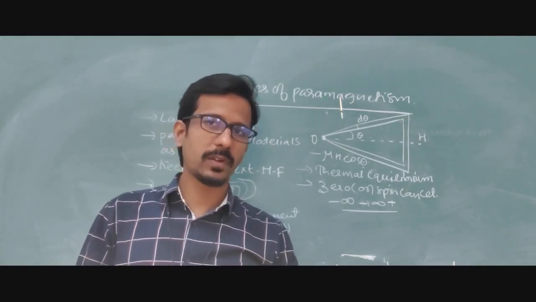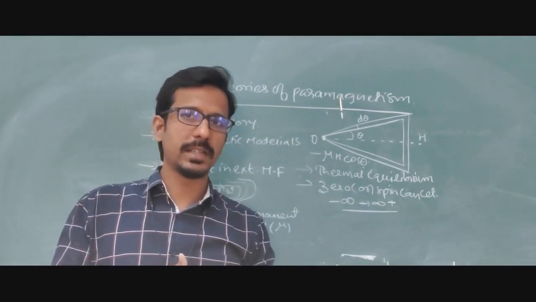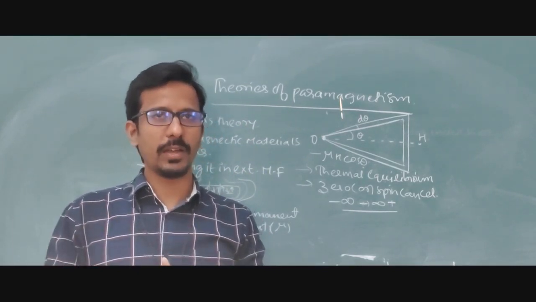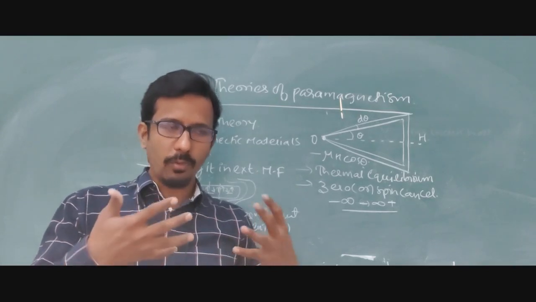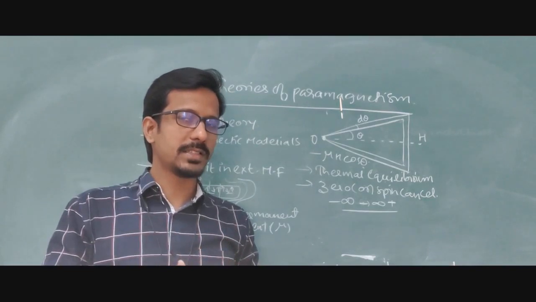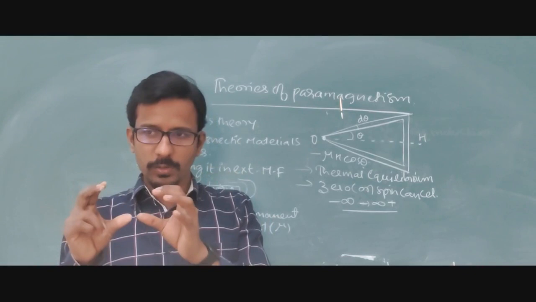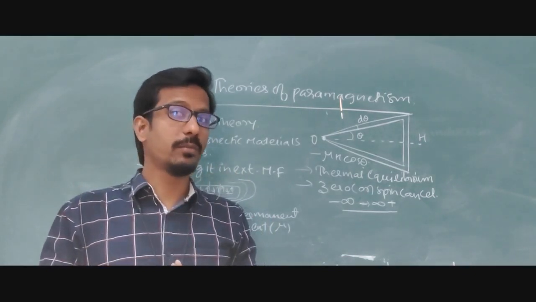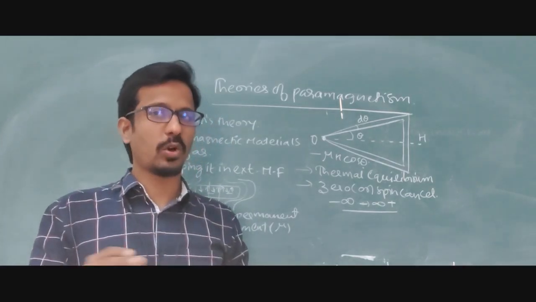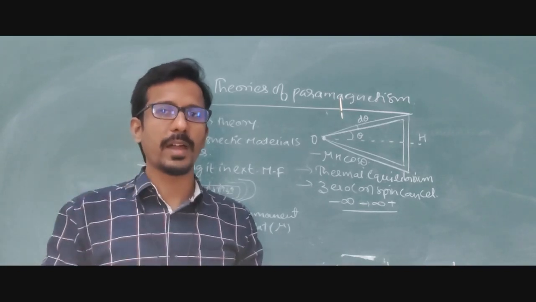So overall in today's class, we have discussed what is meant by magnetic field and magnetic intensity being the same. Understood? B equal to mu naught H is the value we are going to generate. And what is magnetic intensity? Magnetic intensity is nothing but the magnetic moment acting per unit volume. That is called magnetic intensity, or intensity of magnetization.